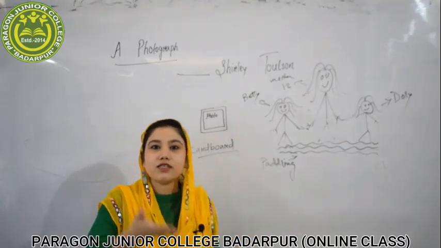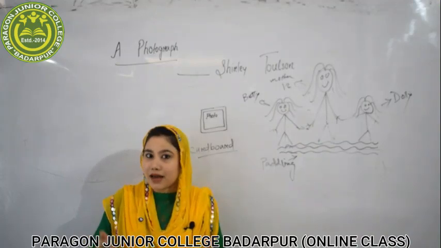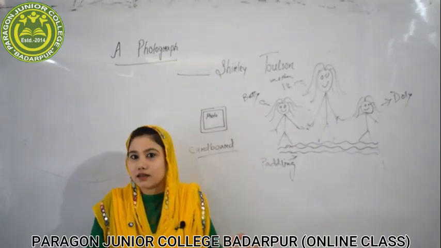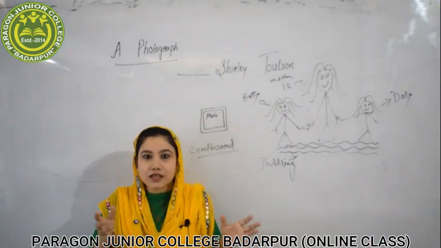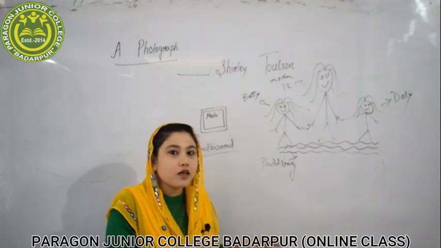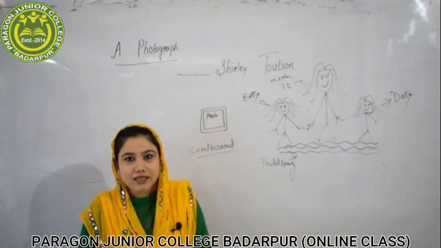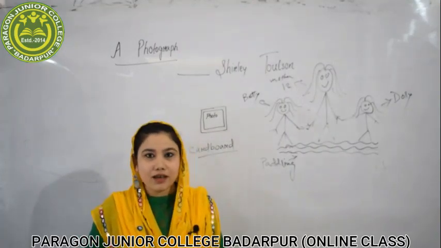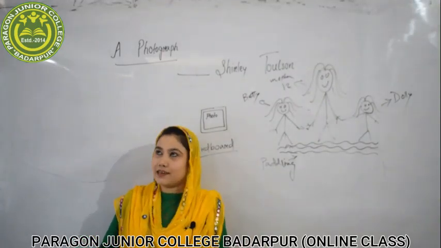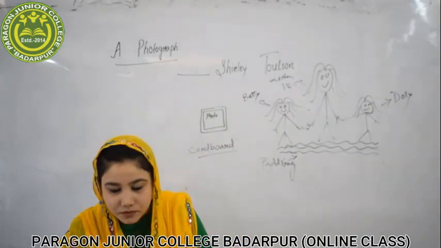But here they were looking at their photograph. Why? Because their parents or their uncle who was there with them might have dressed them in such weird clothes, which were not actually meant for the sea beach. So they were looking at the way they were dressed, and they were laughing at the way they looked in the photograph. They were laughing, and their hair was blowing.